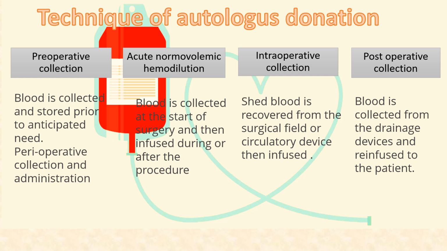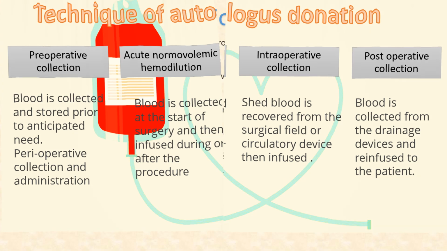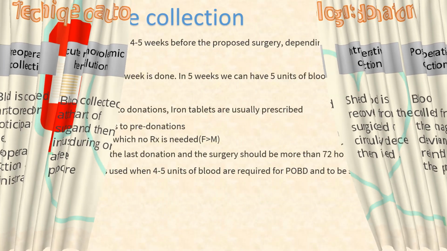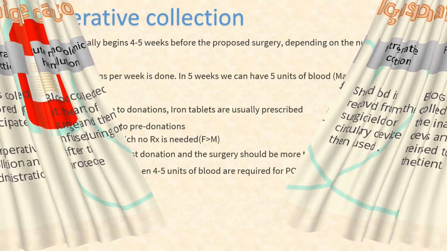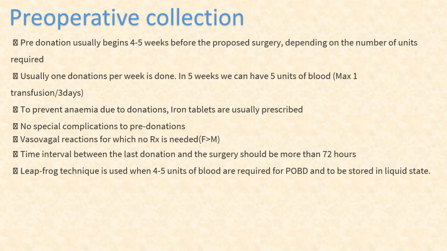Next is how we can do the pre-operative collection. Pre-donation usually begins 4 to 5 weeks before the surgery and depends on how many units are required for that surgery. Usually one donation per week is done. In 5 weeks we can have 5 units of blood.